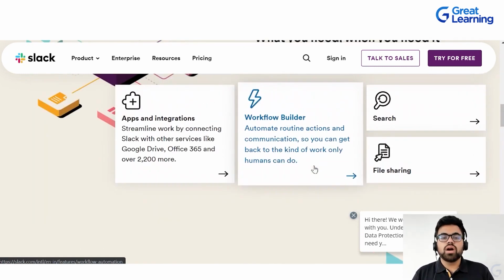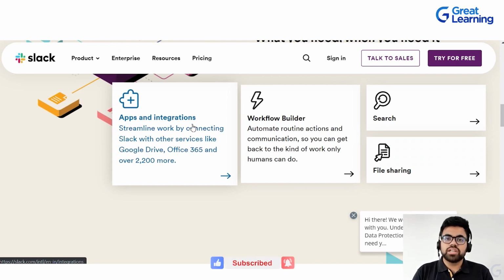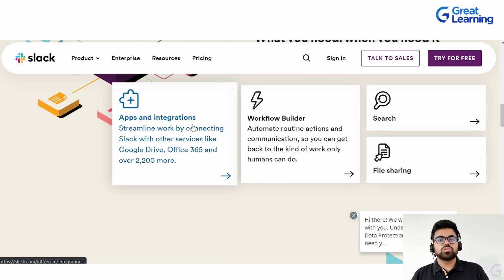More than that, you have apps and integrations. As I have already mentioned, Slack provides you integration. You don't need to switch tabs to look at what Slack is. The apps and integrations that are required, like Google Drive, Google Calendar, Microsoft Office, Dropbox, and all of these, are already integrated in this platform.